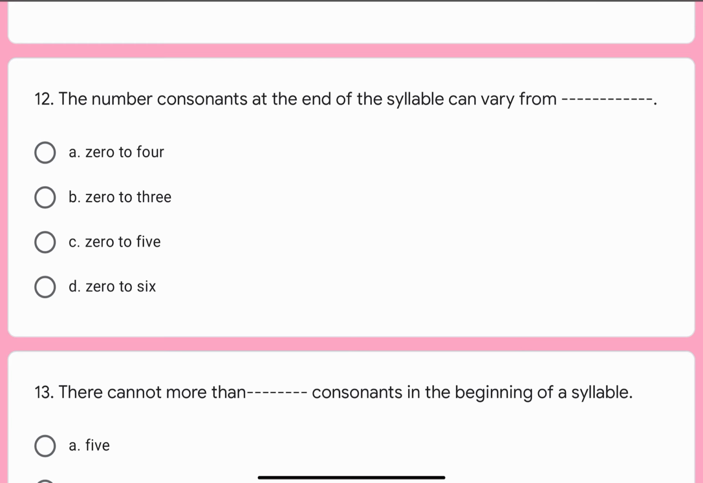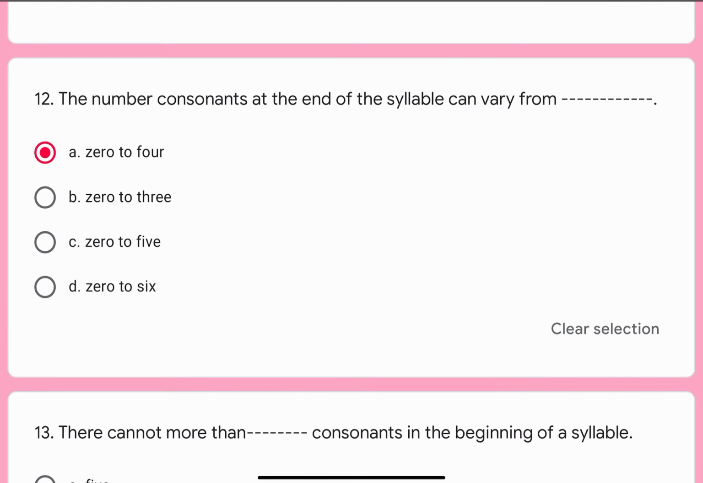Question number 12. The number of consonants at the end of the syllable can vary from dash dash. Options are A. 0 to 4, B. 0 to 3, C. 0 to 5, or D. 0 to 6. Correct option is A. 0 to 4.